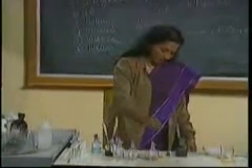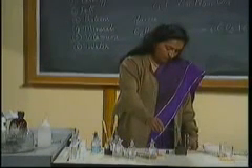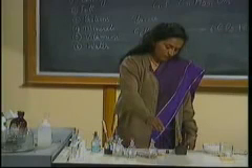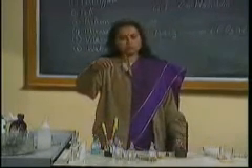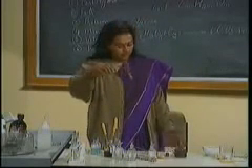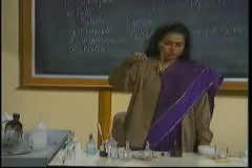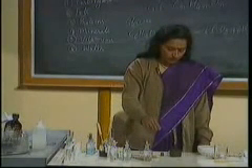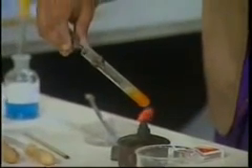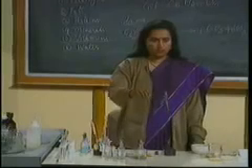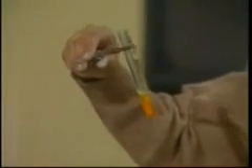Yes, ma'am. So, on adding Benedict's reagent to a foodstuff containing glucose and then heating it, the color changes from bluish to reddish brown. If a foodstuff contains more sugar, the color will be dark reddish brown, and if it is slightly orange, that shows the amount of sugar is less. So, this is a confirmatory test.